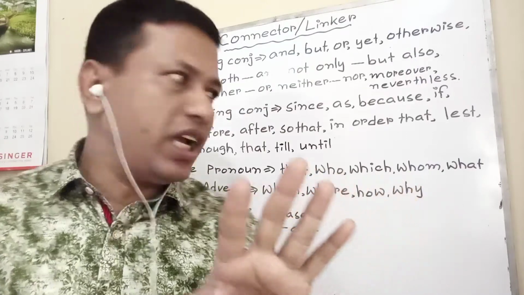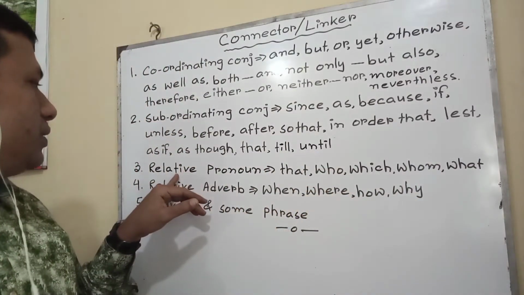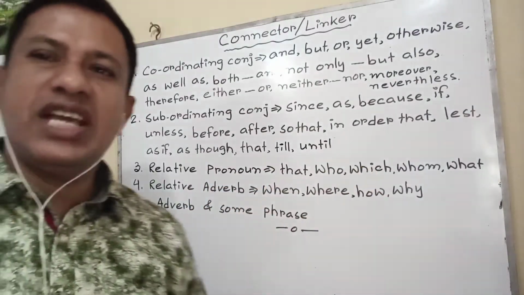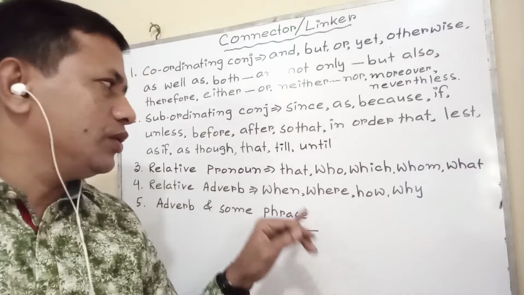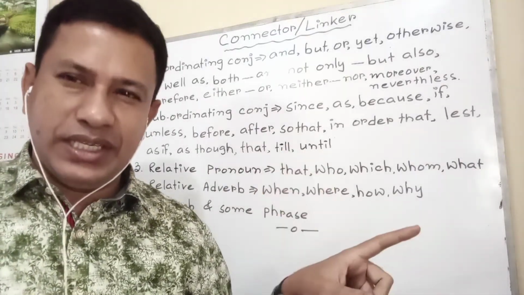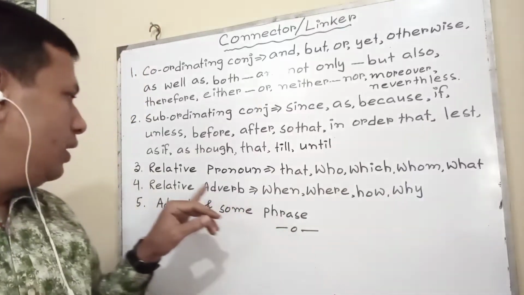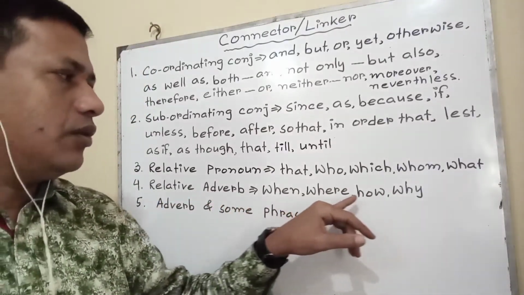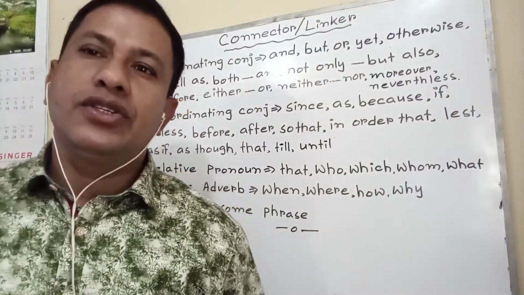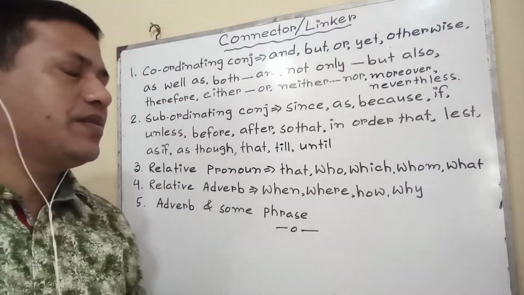No confusion should be there. Relative pronouns: that, who, whom, what. You know the use of those. Again, I have told you that I will discuss those in detail in completing sentences. Relative adverbs: when, where, how, why. Adverbs and some phrases. So try to use these types of words.